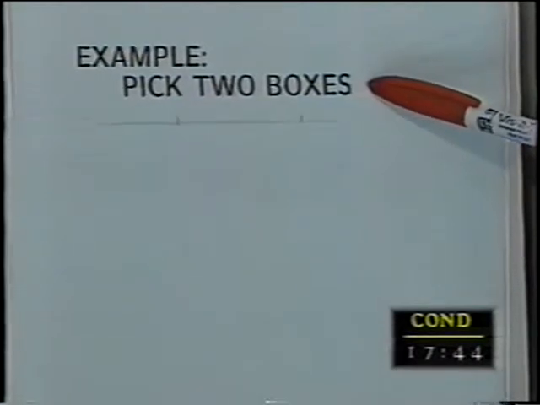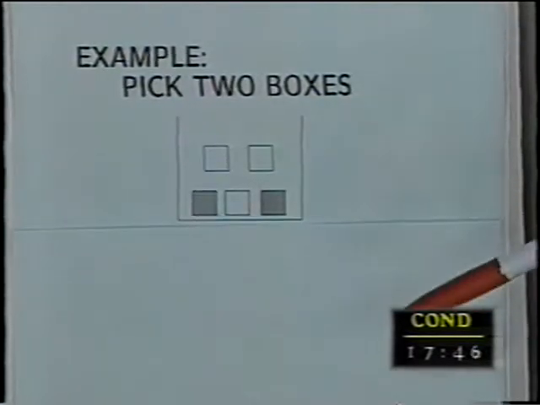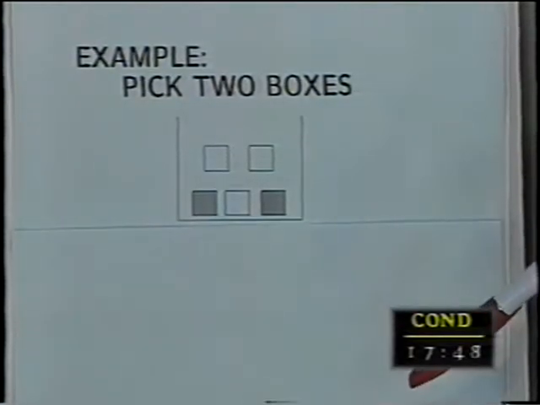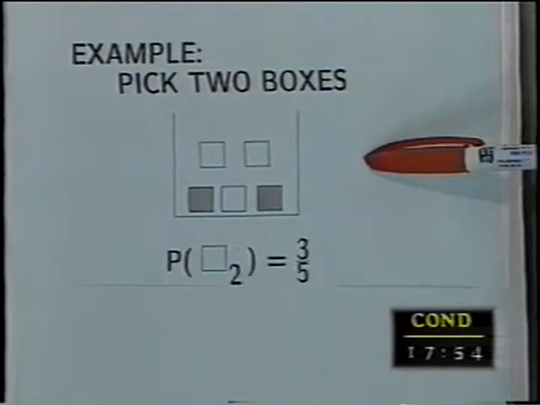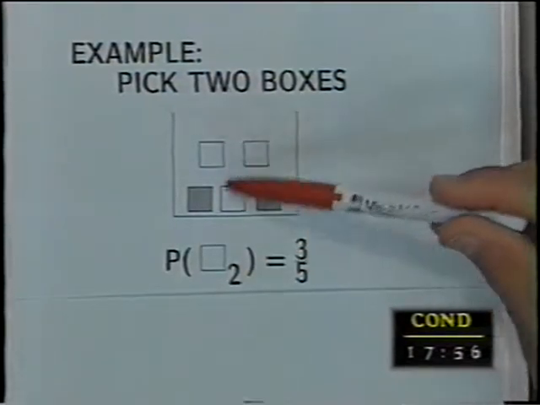Not everything is independent. Let's go back and I'll show you some things that are not independent. Pick 2 cubes out of this container here. Not looking, just close your eyes, put your hand in, and pull 2 out. What's the probability that the second one is white?